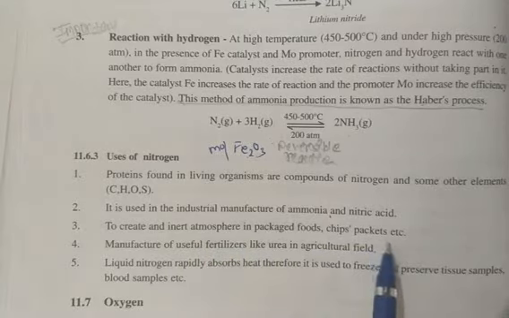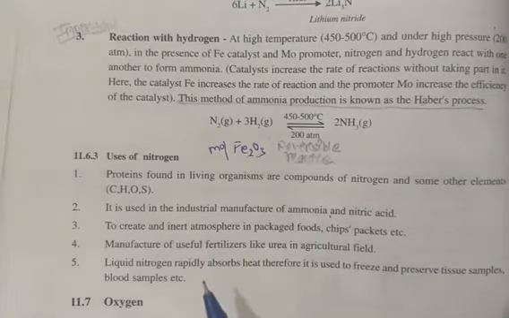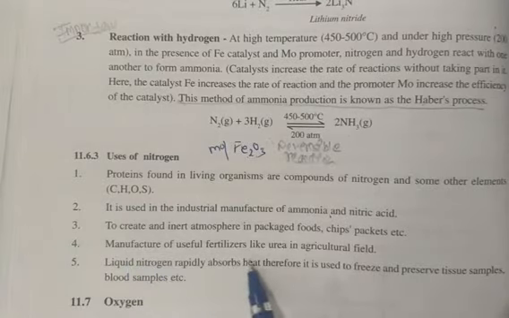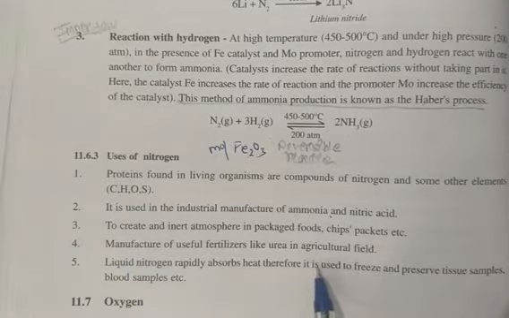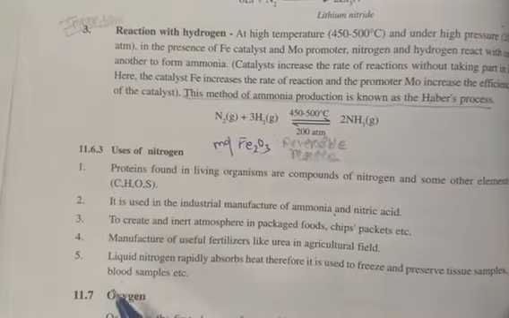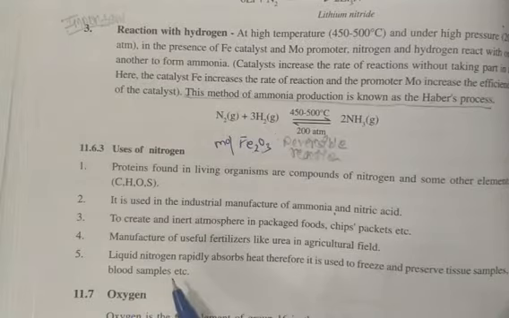Chips packets are nitrogen filled, because the air that comes from a chips packet is actually nitrogen. Then it is used in manufacturing useful fertilizers like urea in the agriculture field. Liquid nitrogen rapidly absorbs heat, therefore it is used to freeze and preserve tissue samples and blood samples also.